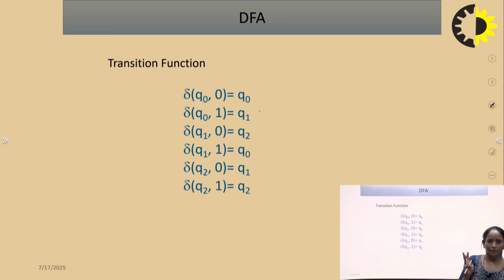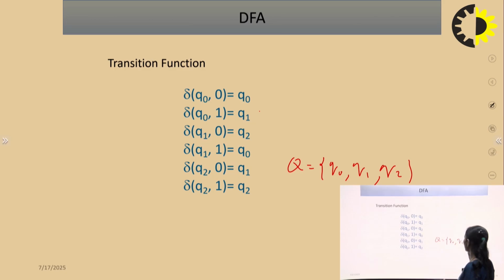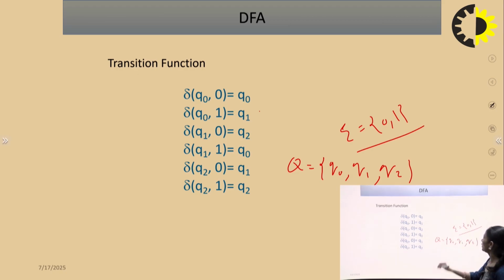So the representation of finite automata can be by transition table, transition diagram and transition function, and the set of states here is capital Q: Q naught, Q1 and Q2. Since it is a DFA, all the transitions should be defined on the given input symbols, that is 0 and 1.